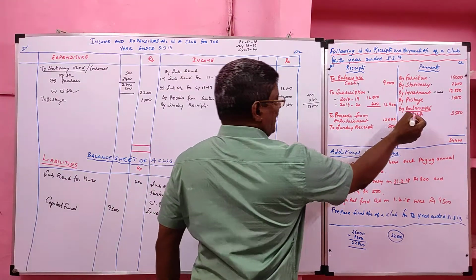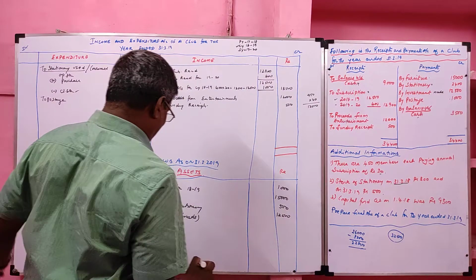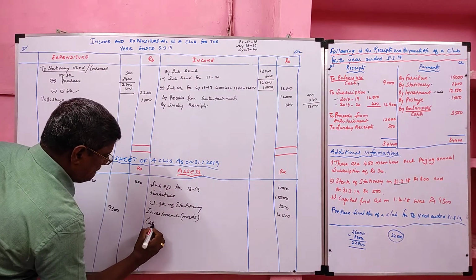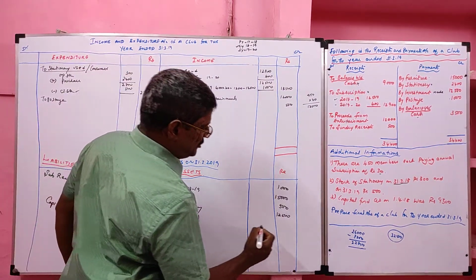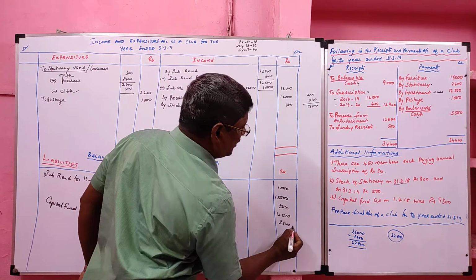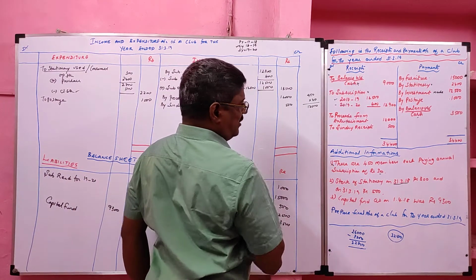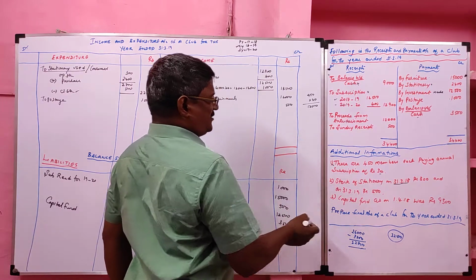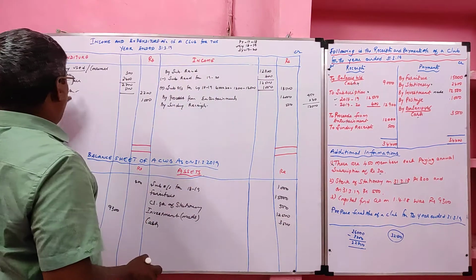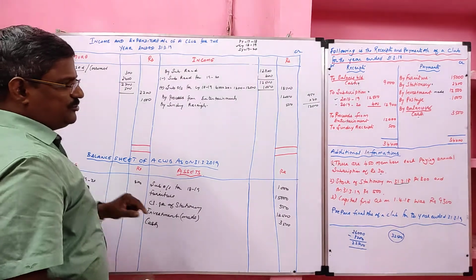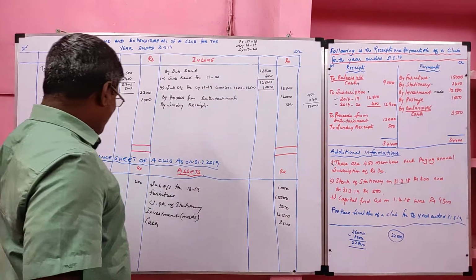Then by balance c/d is the closing cash. It will go to the balance sheet asset side, value 3,500. Then there are 450 members. Already we have considered this adjustment. Stock of stationery, opening stock and closing stock are given. With the help of that we ascertained stationery consumed. Capital fund recorded in the liability side.